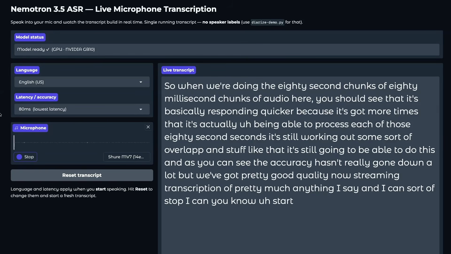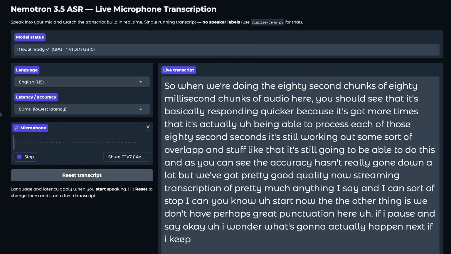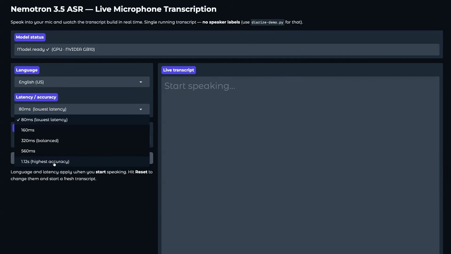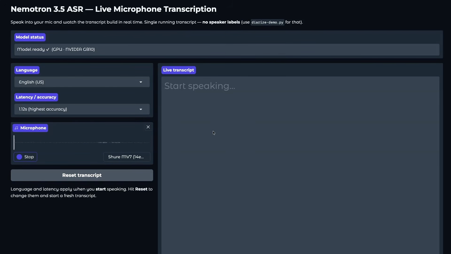Now, the other thing is we don't have perhaps great punctuation here. If I pause and say, okay, I wonder what's going to actually happen next if I keep talking here, you can see that we're not really getting anything great in the way of punctuation with this model. If I go all the way up to the highest accuracy, we're now over a second, and you're going to see that definitely it's going to be doing it in chunks.